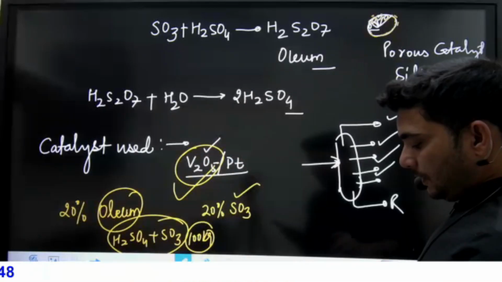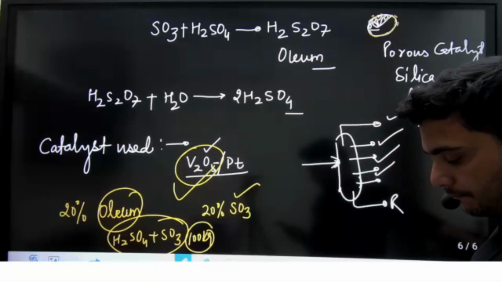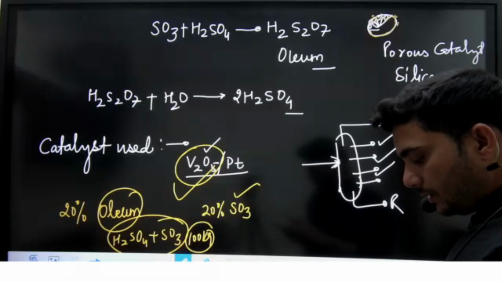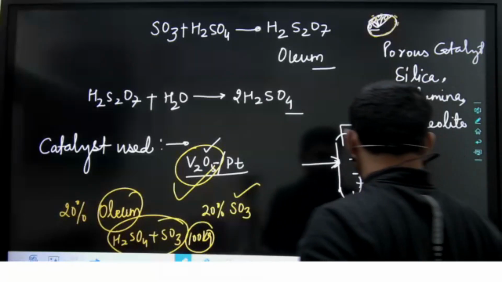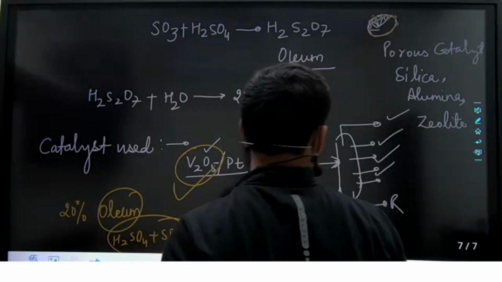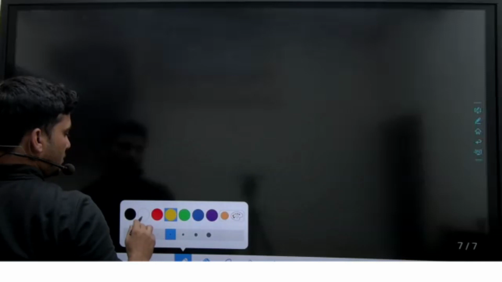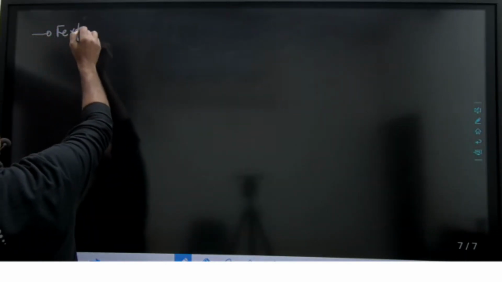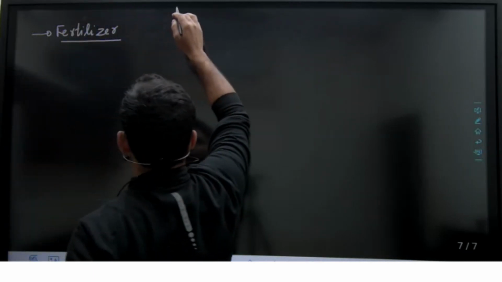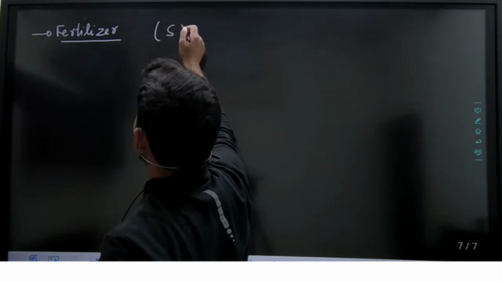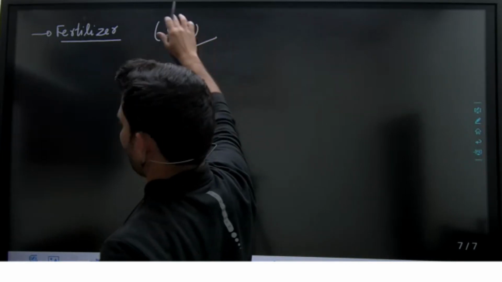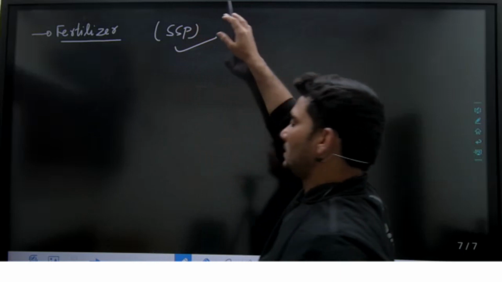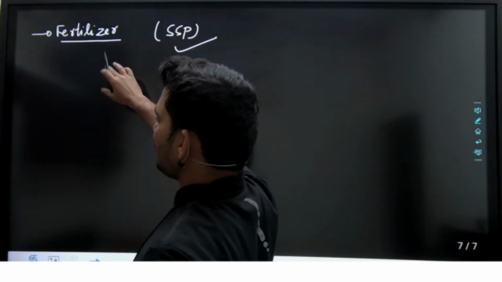Are you getting it? What are the end uses? H2SO4 is used in the production of fertilizer, mainly phosphate fertilizer. I will tell you later about single superphosphate. When single superphosphate is produced, we add H2SO4 or HNO3 to calcium phosphate.